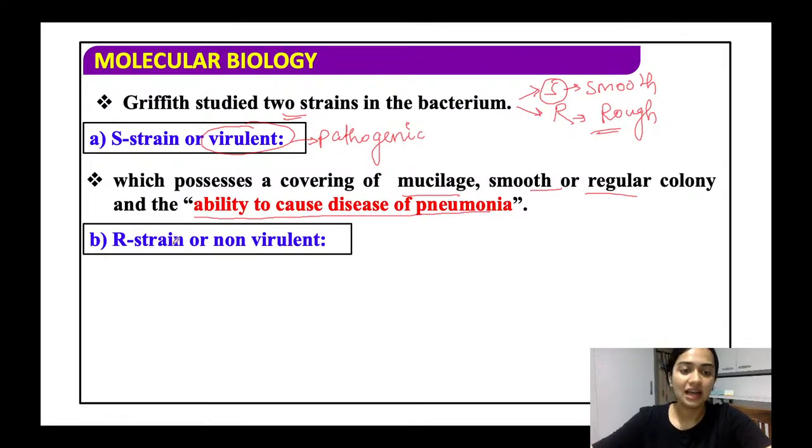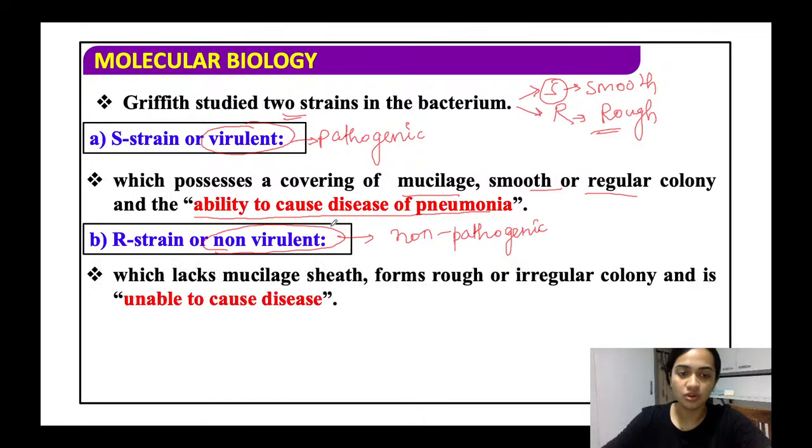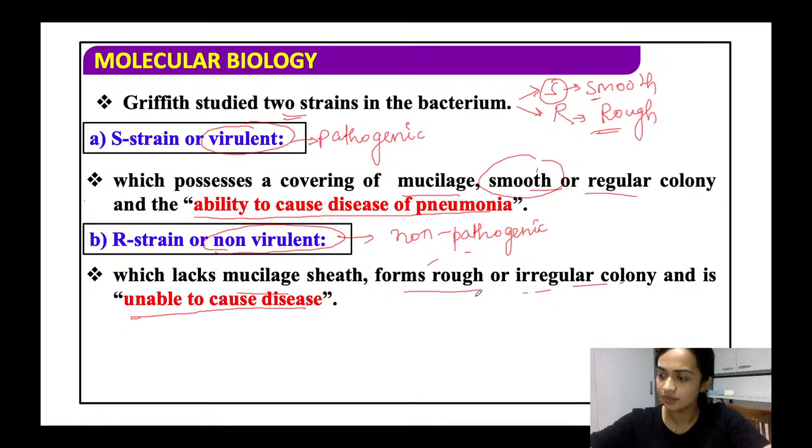Clear? So S refers to the smooth or the regular colony, and it has the ability to cause the disease of pneumonia. And the R strain is non-virulent. By non-virulent, I mean that it is non-pathogenic. That means it does not have the ability to cause the disease. It is exactly the opposite of the S strain. So it will lack mucilage, it will have a rough and irregular colony, and it will not cause the disease. So S stands for the smooth covering, and R stands for the rough covering. All right. If you have any doubts, you can post them in the chat box. Fine.